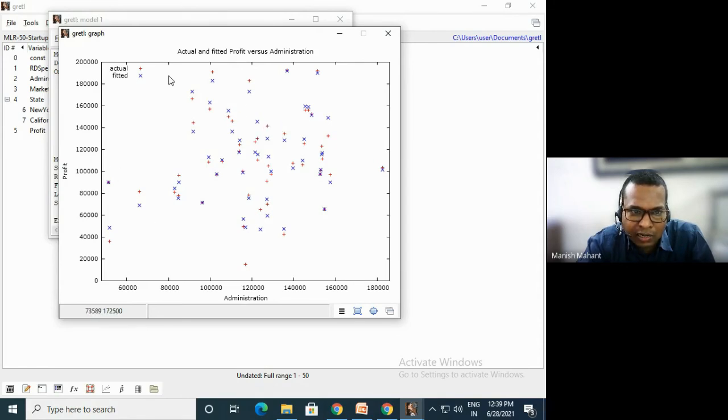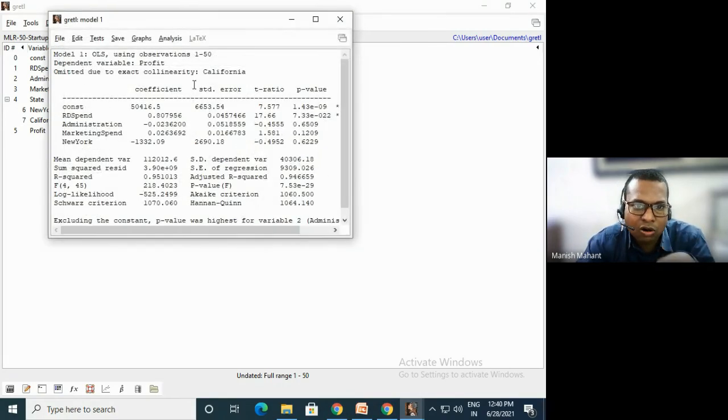You cannot make a line here, or here, or here. Your line is not making a slope. You can make a line here, here, or anywhere else. So this is not our model, because of this administration our model does not actually fit.